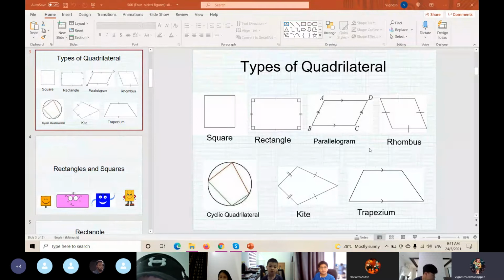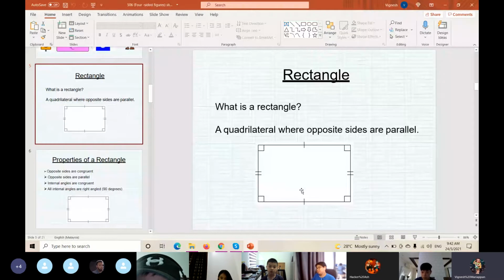So, as you all know, what are rectangles and squares, correct? I don't think you have doubts about rectangles and squares, because all the shapes we have learned in grade 4 as well, correct? The important thing we need to learn is that a rectangle is a quadrilateral.